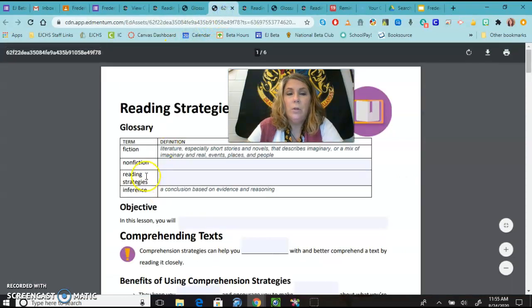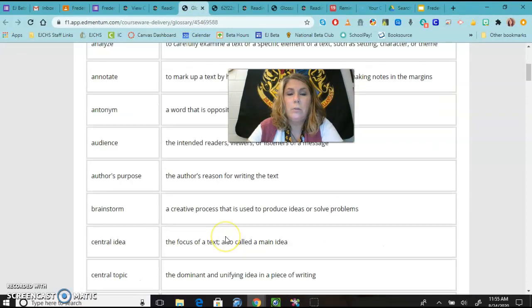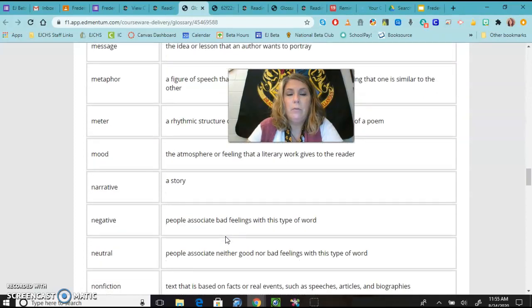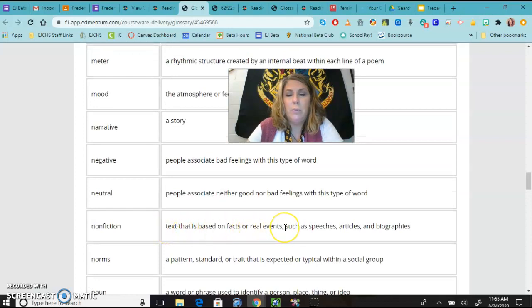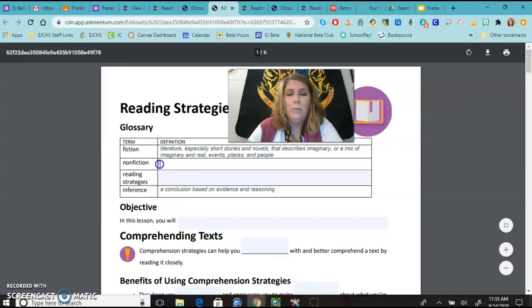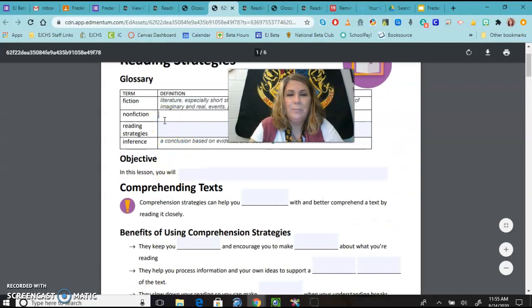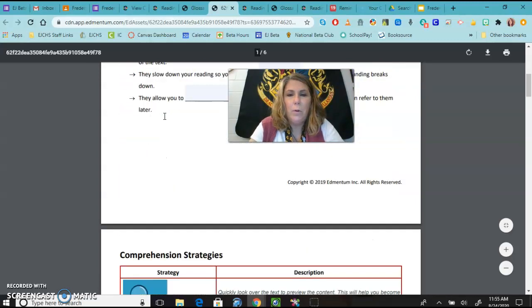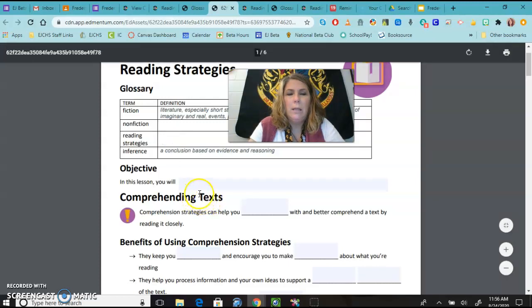The first term that I need to fill in the blank for over here is nonfiction. So I'm going to go back to the glossary. I'm going to scroll down to where it says nonfiction. And I'm going to see that it says text that is based on facts or real events, such as speeches, articles, and biographies. I'm going to come back over here, and I'm going to type in exactly what that says. Actually, it's not letting me type and record the screen at the same time, sorry. But you'll be able to do that. And then you can also type in Reading Strategies, etc. Okay.